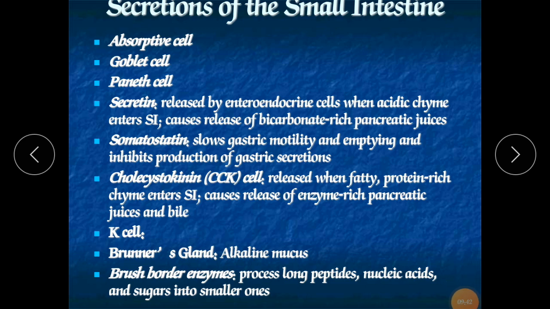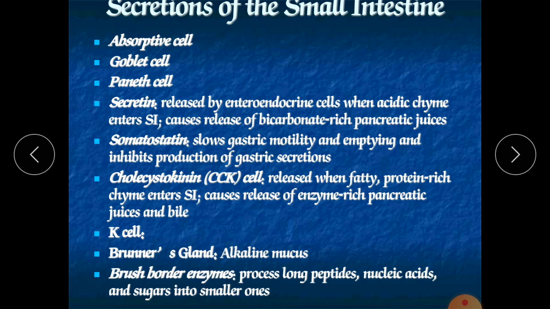This mucosa contains 3 layers. First is the epithelial cell layer, made up of simple epithelium. After that is the lamina propria, and third is the muscularis mucosa. Out of them, most of these enzymes we will find in the epithelium cells and lamina propria.